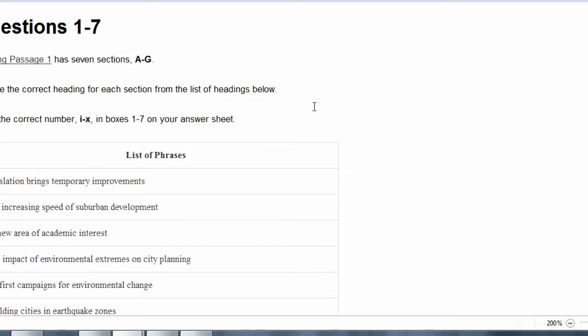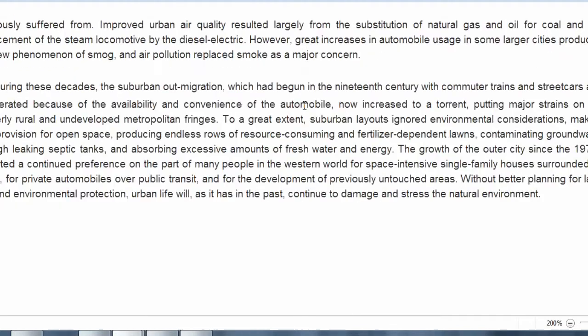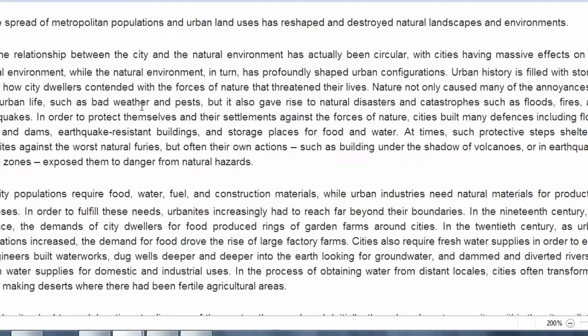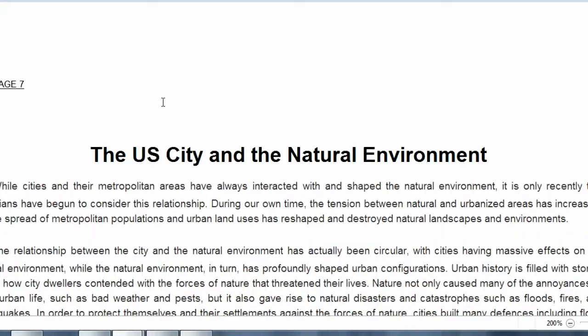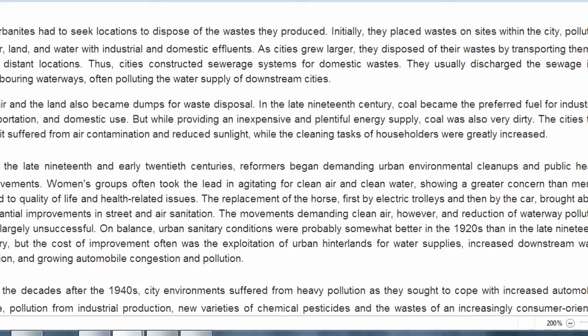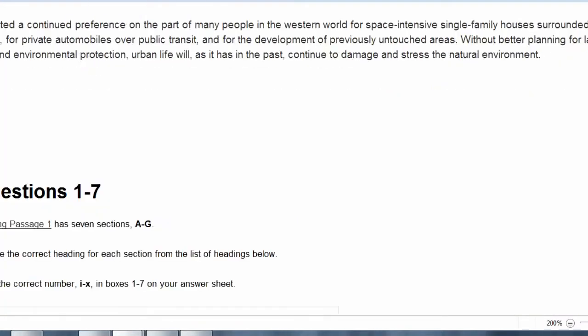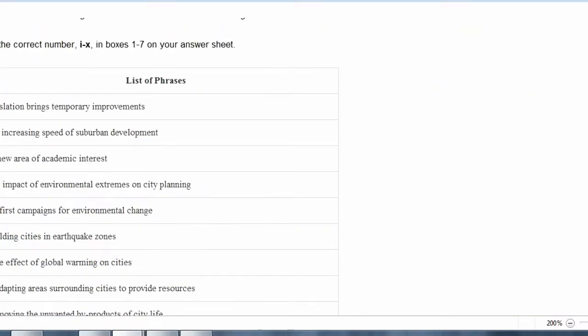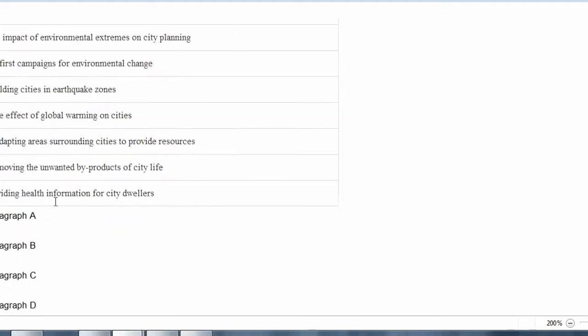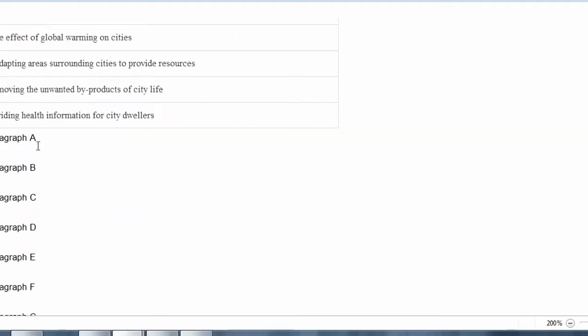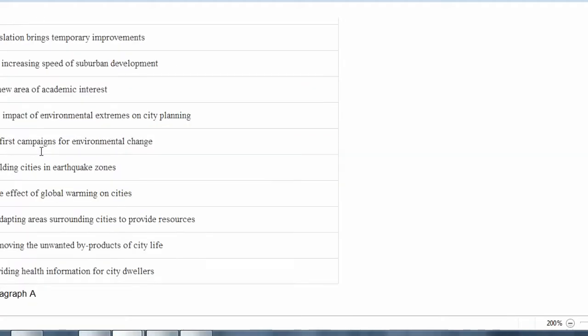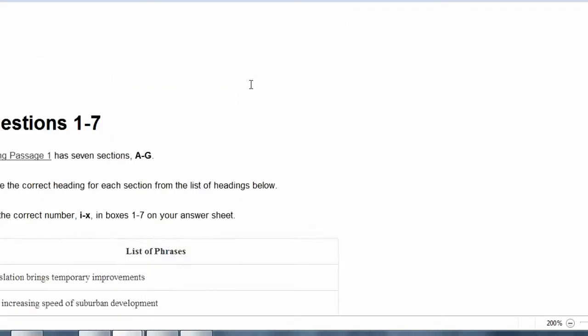Look, in this question you have to choose a heading for each of the paragraphs, because we have paragraphs like A, B, C, D, E, F, G. They are going to give you a list of headings, 1, 2, 3, 4, 5, 6, 7, and for each paragraph you have to read it and decide which would be the best heading.